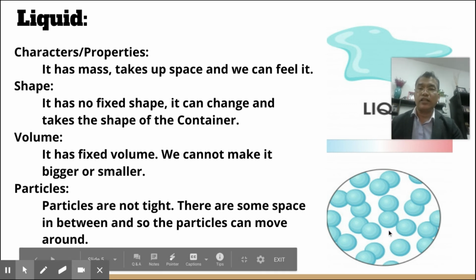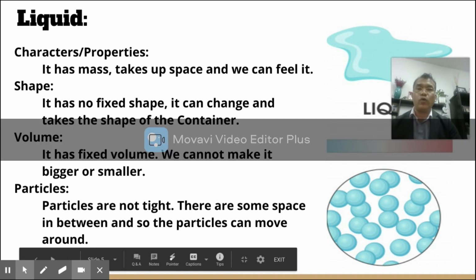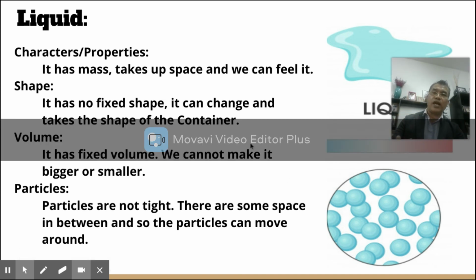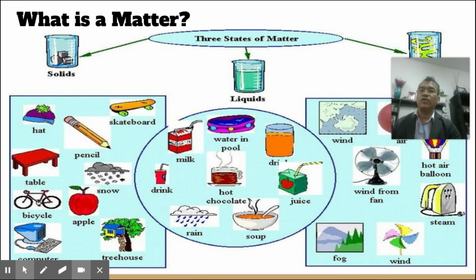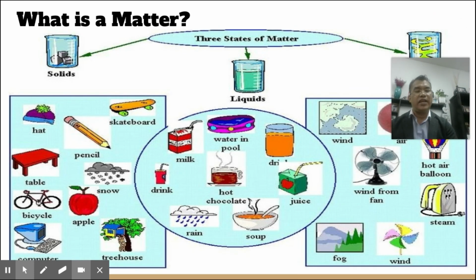Okay, so students, this is the topic for today. We have three types of matter. That is the liquid, solid, and gas. Okay, and then we'll study further next time.